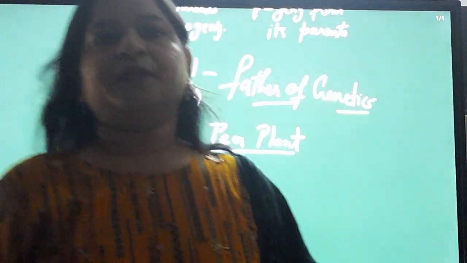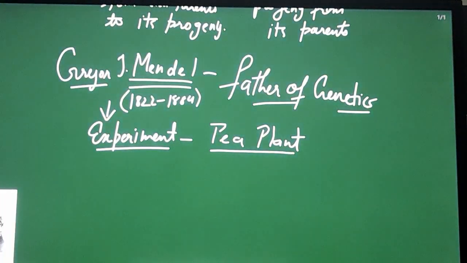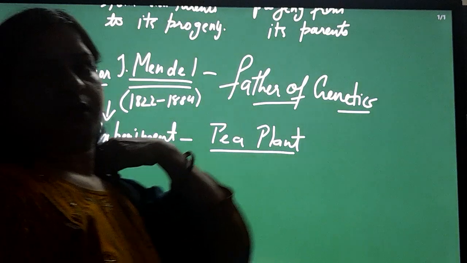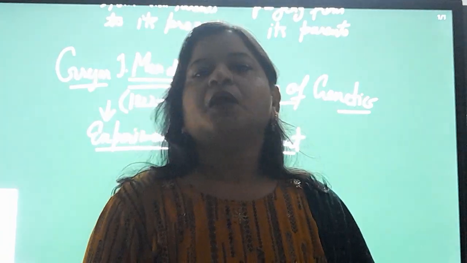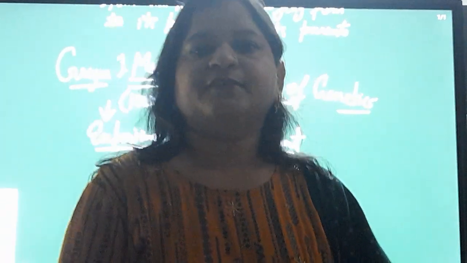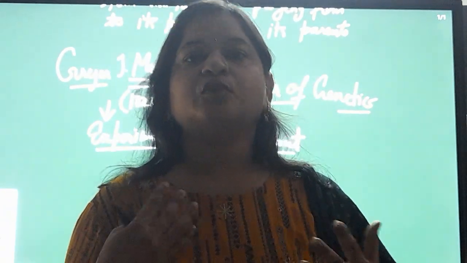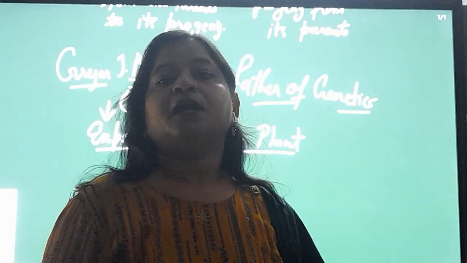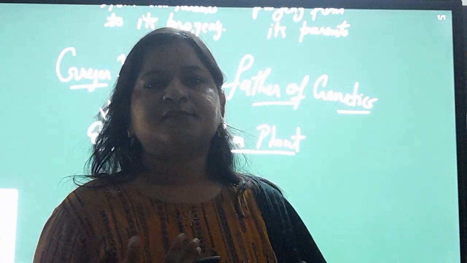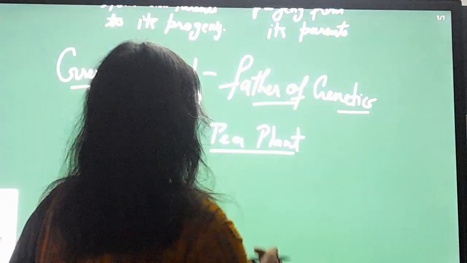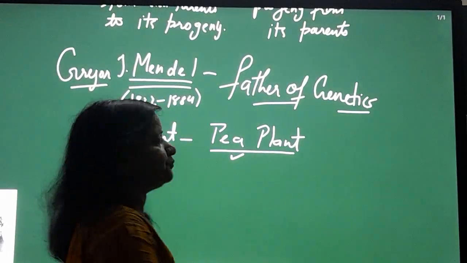He did the experiment on the pea plant. Why did he select the pea plant? There are many reasons. First, we have to talk about the history of Mendel. Mendel was born in a poor family, but he did his studies through his own efforts. After that, he became a monk in a religious station. Then he studied and started the experiment on the pea plant in his own garden.